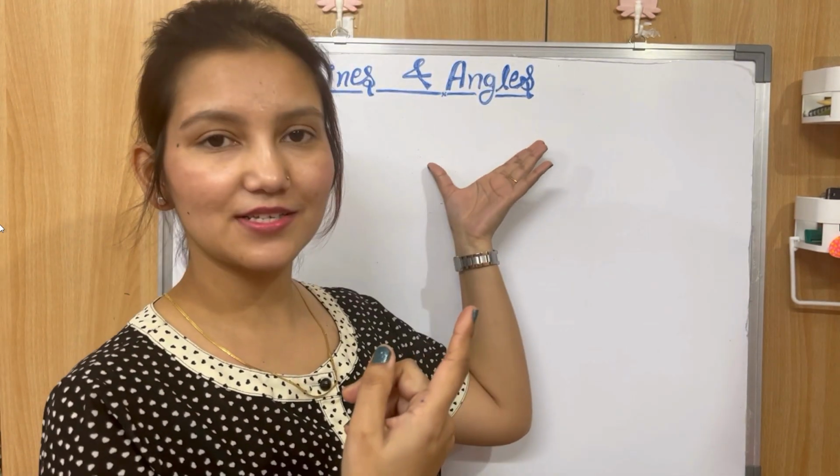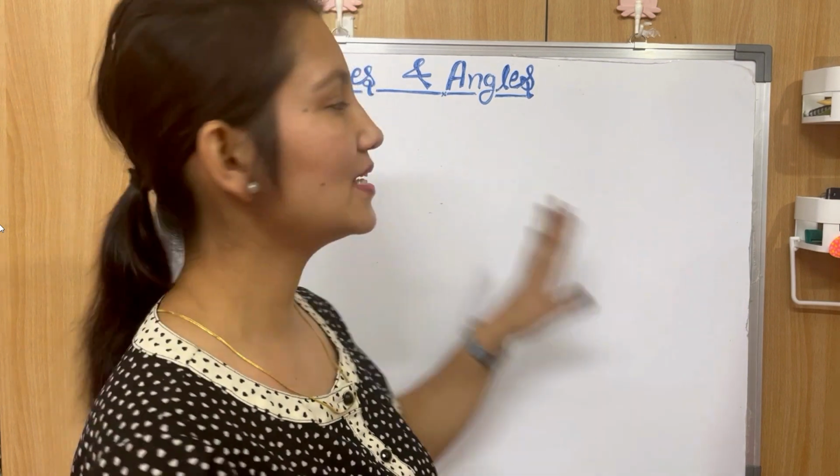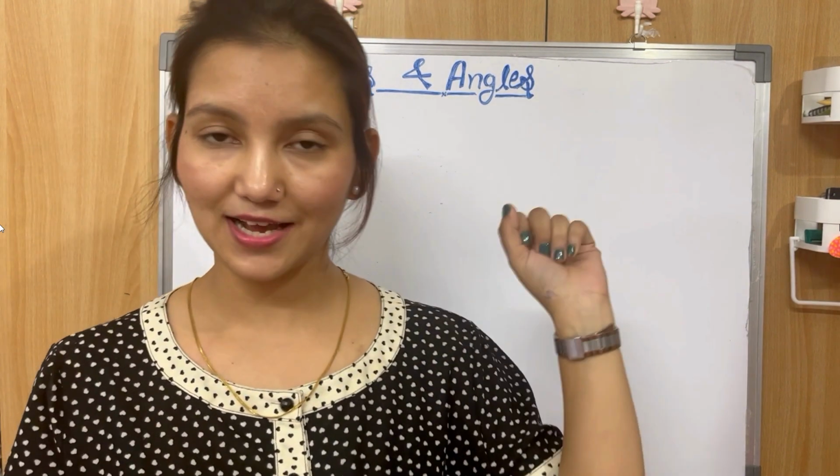So this is chapter number 6 of class 9 CBSE, and the name of the chapter is Lines and Angles. This is going to be our first chapter on geometry. For a while I was thinking how to go ahead with this chapter. Finally I came to a conclusion that in this first video I'll be including all the important terms and terminologies of the chapter: terms, terminologies, theorems, properties, everything. So this is one short video on all the properties and theorems.